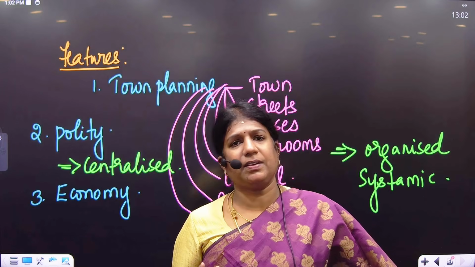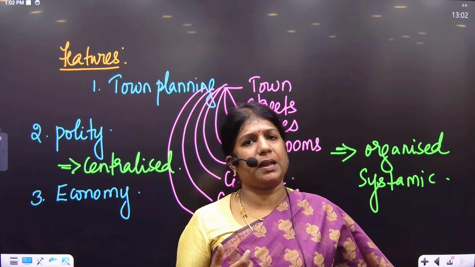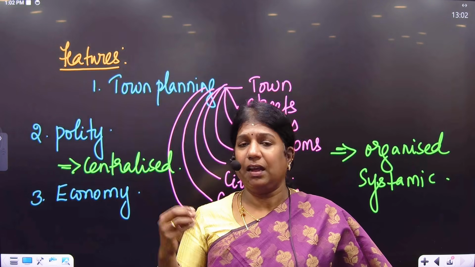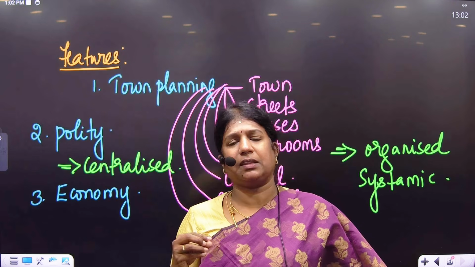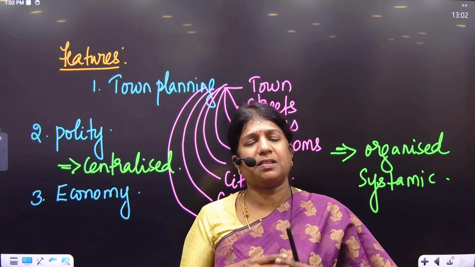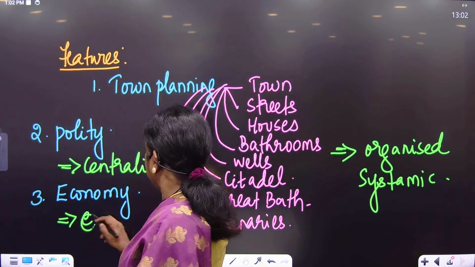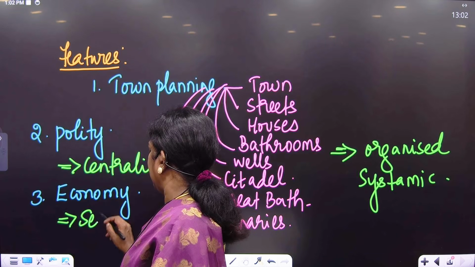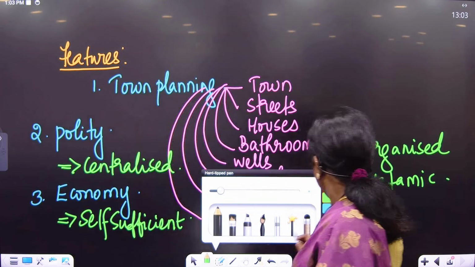The contemporary civilization of IVC was the Mesopotamian civilization. And when you look at the Mesopotamian civilization, their literary record clearly mentions that they traded with the land of five rivers called Meluha. And this Meluha was nothing but Punjab, or we call it India. So Harappans and Mesopotamians had a very good trade. So how do we conclude the economy? We conclude that Harappans were self-sufficient and had a flourishing trade. So this is what we conclude with the Harappan economy, the third feature.